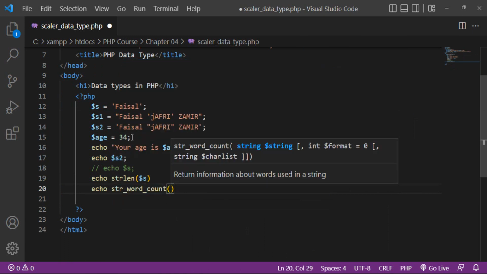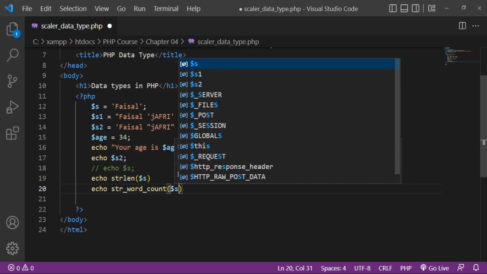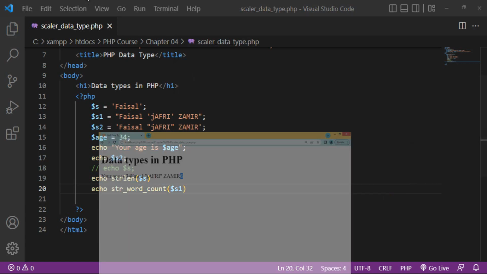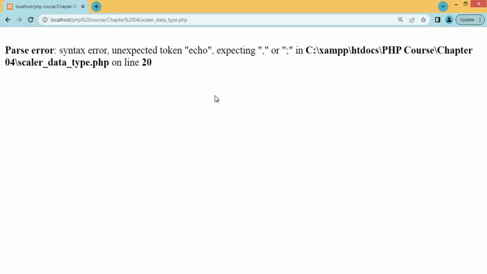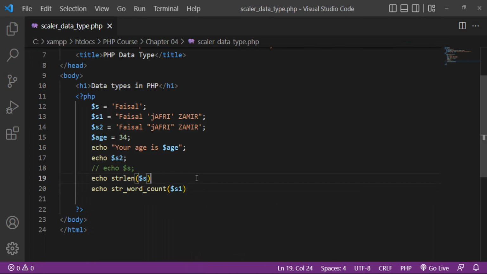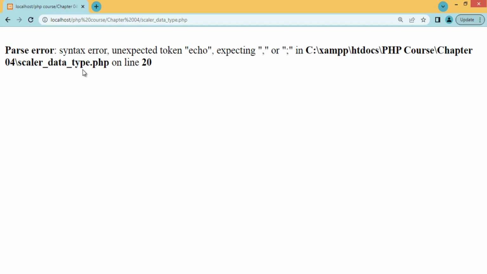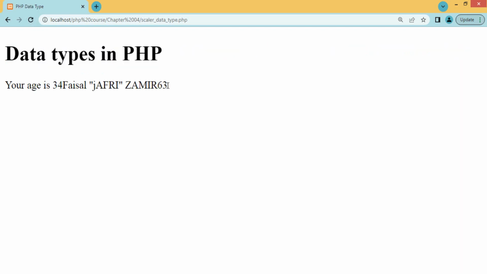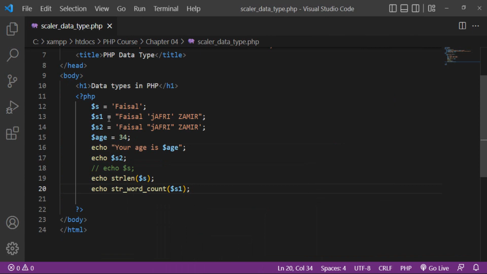You can also count the words of any string. For example, I want to count the words of the s1 variable value. Refresh, you have to put a semicolon at the end of the statement. This is the statement terminator. You can see that it is displaying 3. There are 3 words in s1. This is s1, 1, 2 and 3.